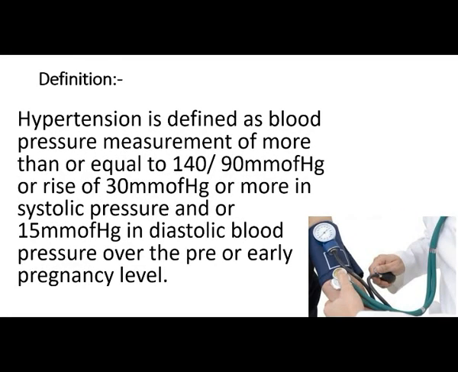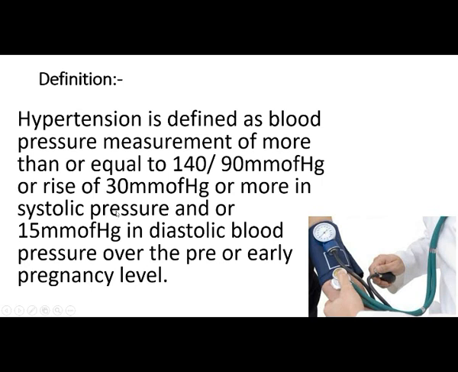We can see the definition of hypertension. Hypertension is defined as a blood pressure measurement of more than or equal to 140 by 90 mm of Hg, or a rise of 30 mm of Hg or more in systolic pressure, or 15 mm of Hg in diastolic blood pressure over the pre or early pregnancy level.